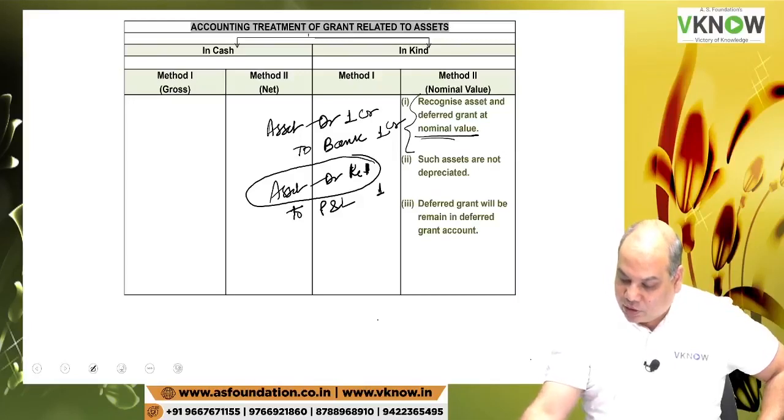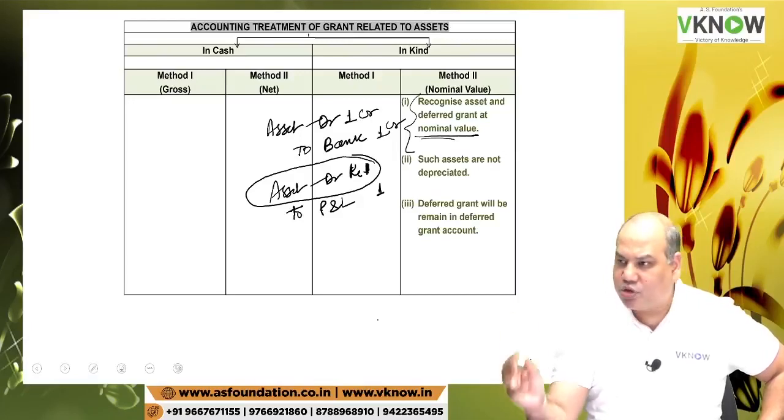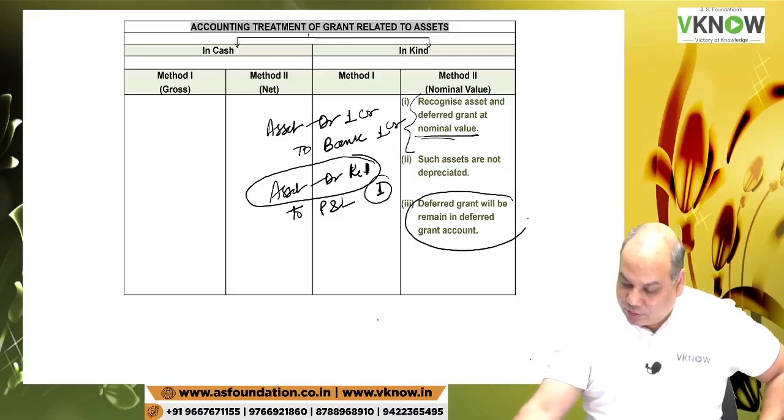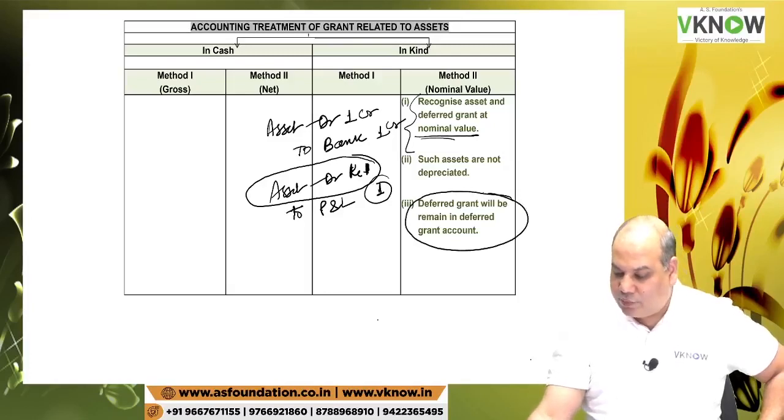Such assets are not depreciated because they are at nominal amount. What will you depreciate 1 rupee? Is it right? Deferred grant will remain in the deferred grant account only. Suppose you credit 1 rupee or 10 rupees, it will remain in that account only. How does it matter?